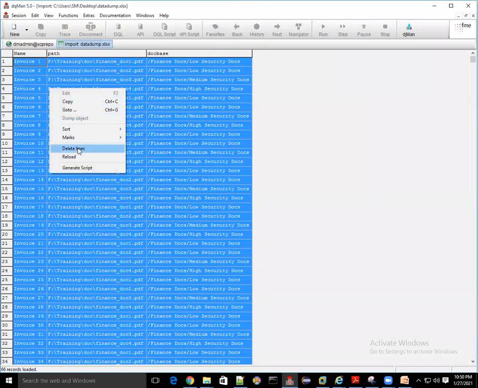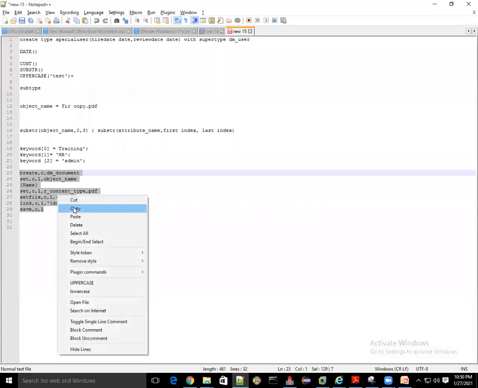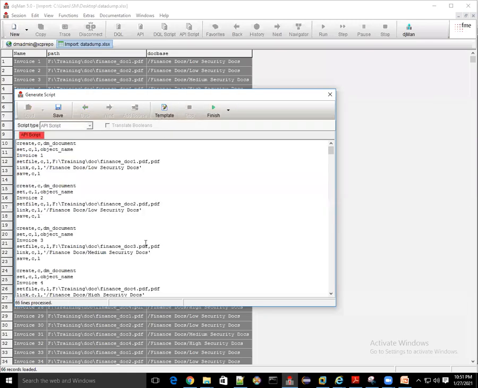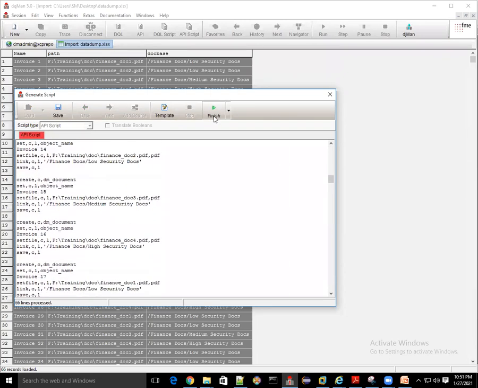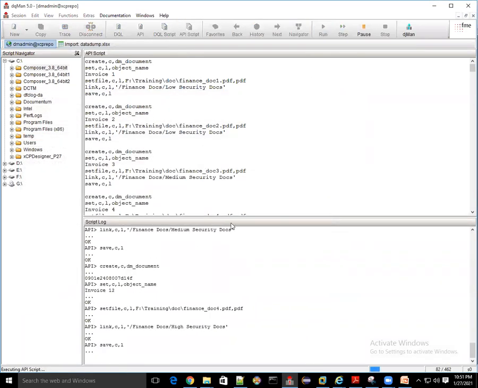We can generate a script like this. Just copy the sample script, copy here, path, comma, PDF, like this. That's it. Like this, we can generate a script, generate it, see how many, and finish, overwrite and execute.